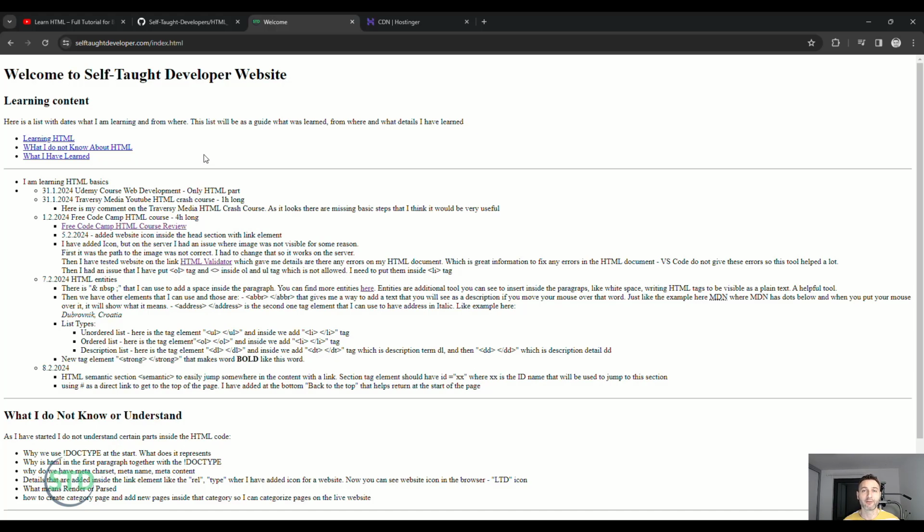Later on you will know everything about HTML which is needed to move to the next step, because if you cover HTML only with a tutorial from YouTube, from for example freeCodeCamp, you will not learn too much, because it will not stick in your head, and later on when you get to CSS and JavaScript, you will not understand HTML properly, and you will not easily understand CSS and JavaScript.